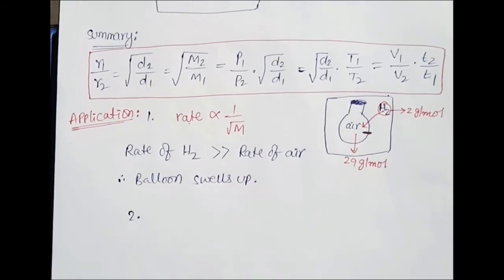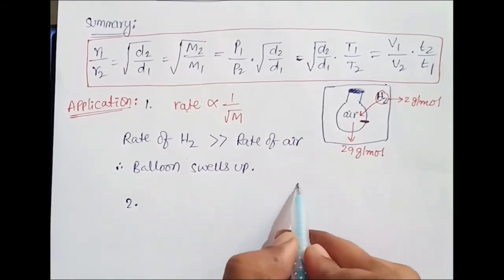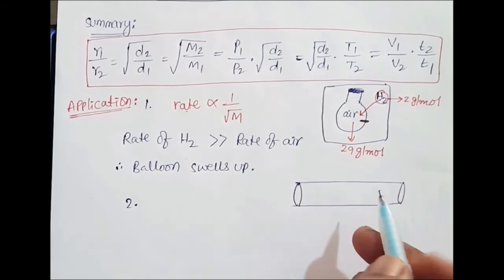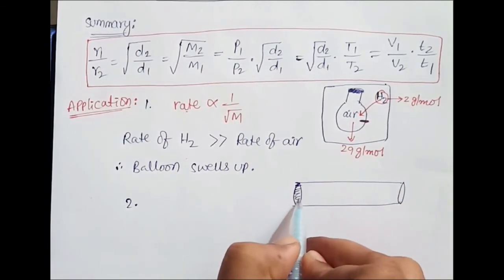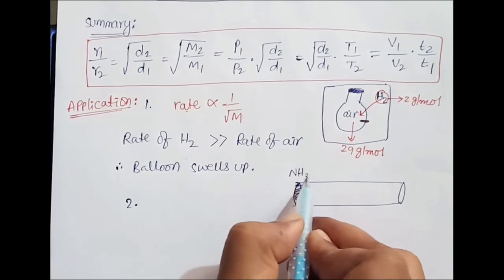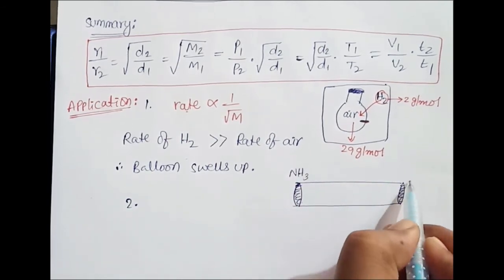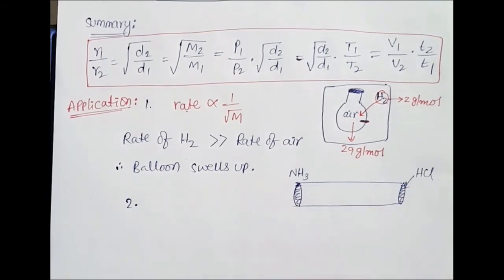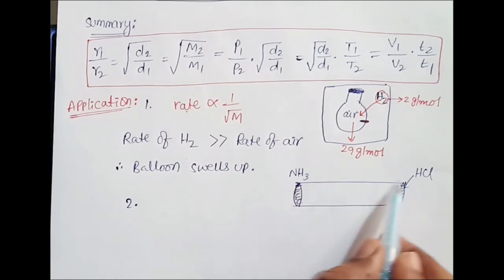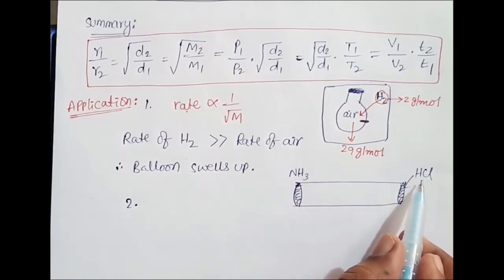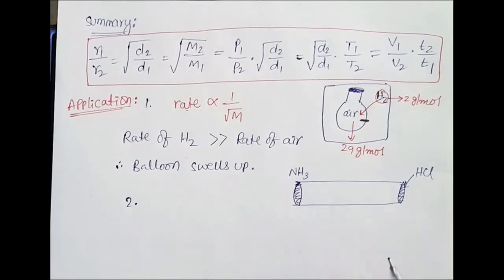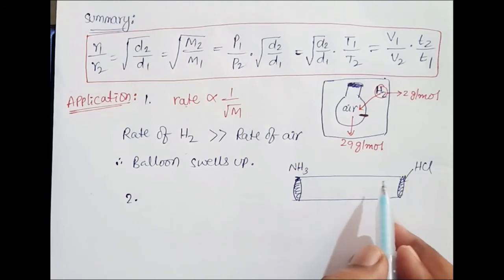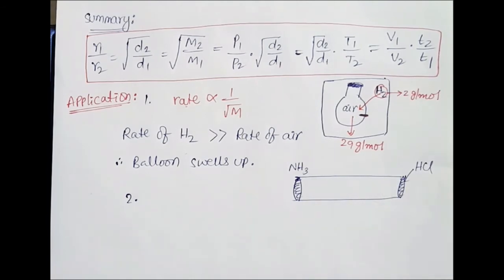The second type of question I'm asking: suppose there is a big long tube, and at one end you are placing ammonia, NH3, and at the other end you are placing HCl at the same time. Whenever these two mix, ammonia and HCl, ammonium chloride will be formed as dense white fumes. So the question is, where do we notice the dense white fumes for the first time?